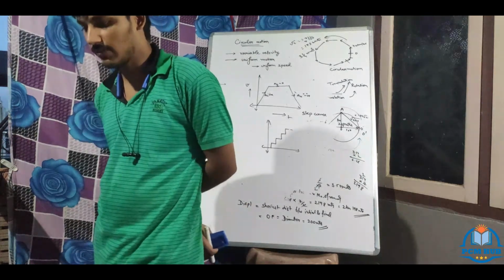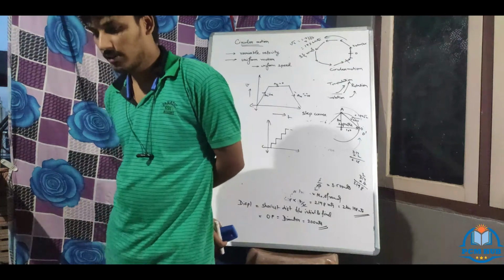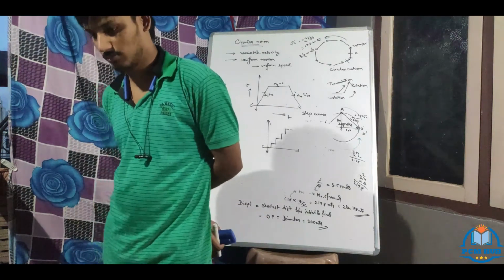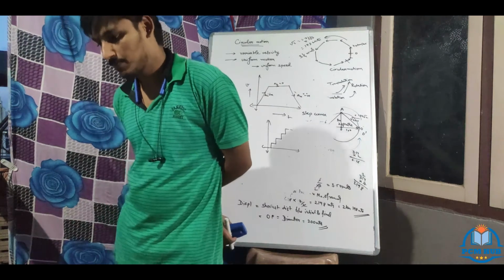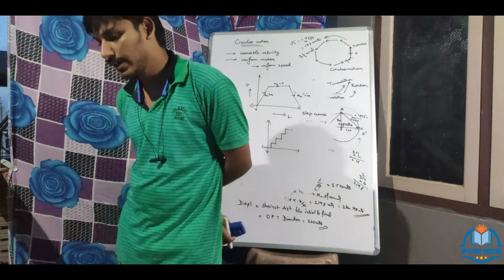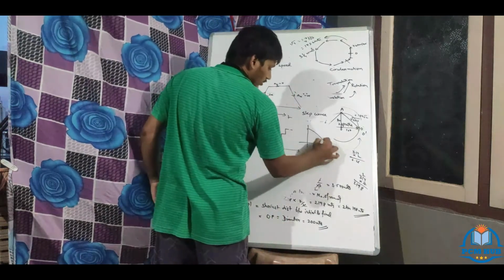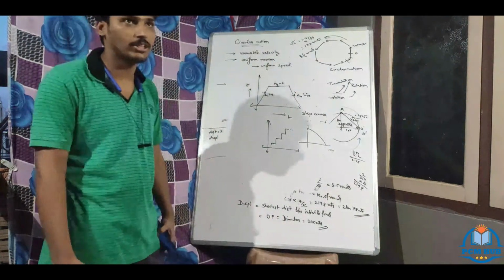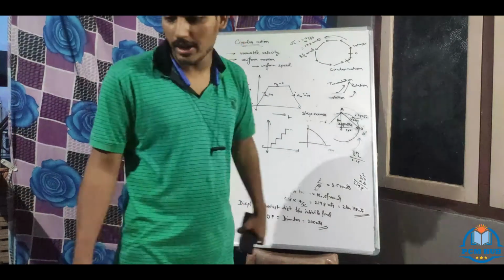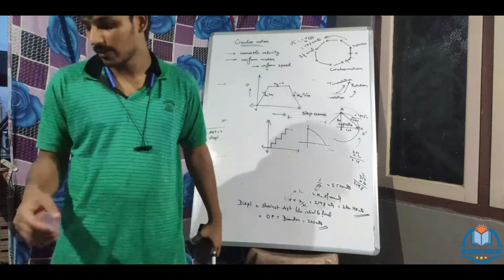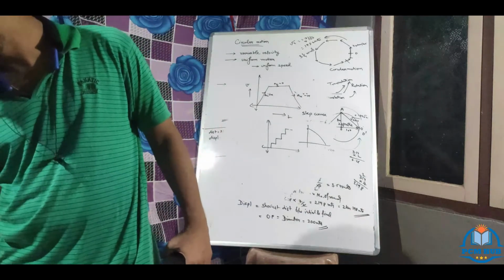Next curve. Retardation. Non-uniform retardation. When the curve is coming down like this, it is non-uniform retardation. Done? So, okay, go to the next one. Next topic.